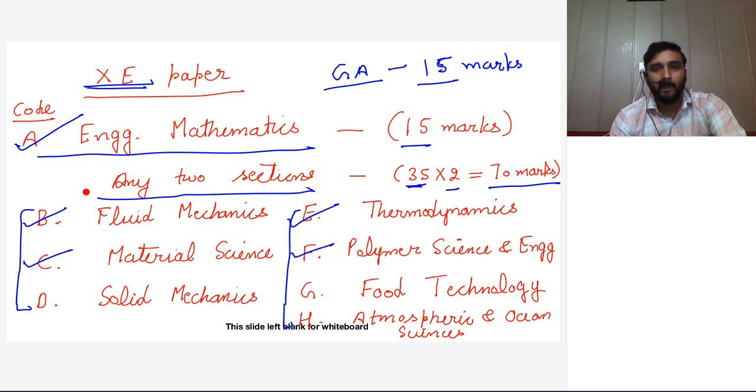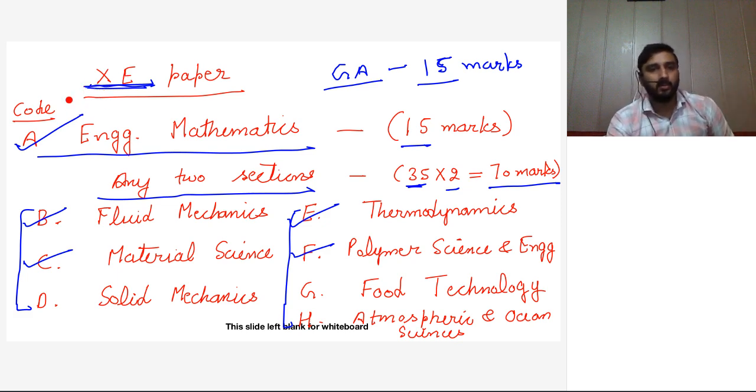So that is the only benefit of taking two papers. You have to choose the second paper according to your interest. Okay, that is my opinion. If you are a metallurgical student, it is better to go for XE paper if you are thinking about giving two papers. That is up to you. If you want to give only one paper, that is up to you. But if you want to go for a second paper, then this will be more suitable as compared to physics,